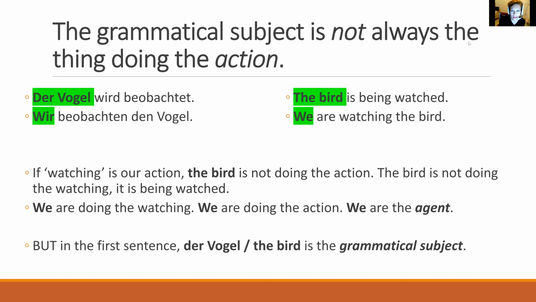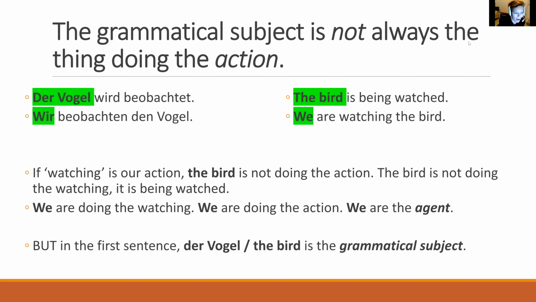The grammatical subject is the thing that verbs, but some verbs aren't really actions. So der Vogel wird beobachtet. The bird is being watched. There isn't an action, right? Is being watched is the full construction, but "is" is our conjugated verb. The bird is. Watching is an action. Being watched isn't really an action, but even so, "is" is our verb. So the bird is not doing the action. The subject of the sentence is not always the thing that's doing the action. It's the thing that verbs.